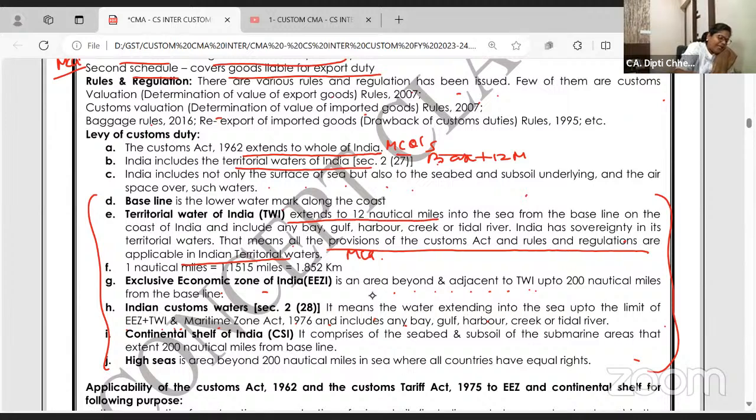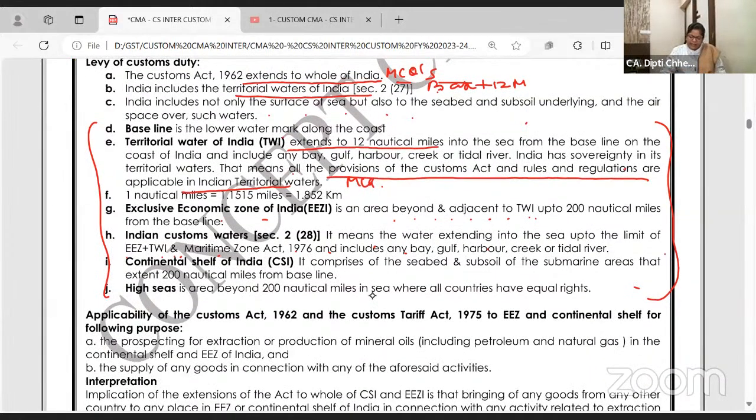Is my speed fine? Are you all following? Comment below, no, so that I can know कि सब ठीक चल रहा है.